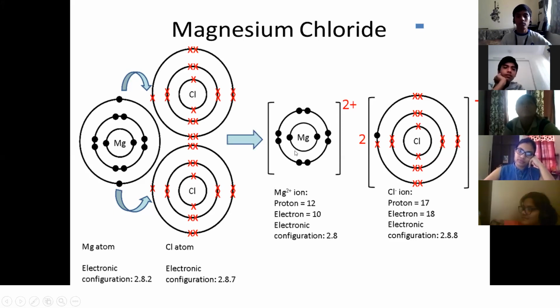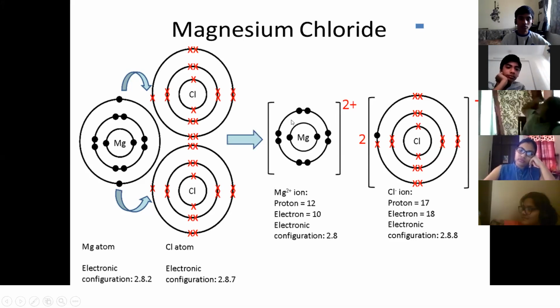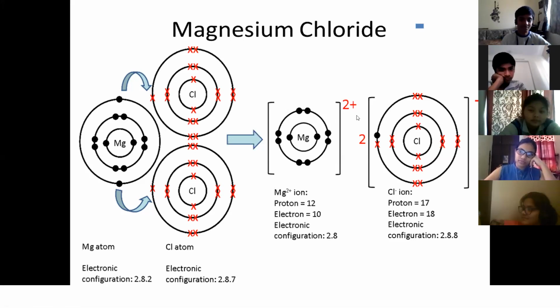Now see the valence shell of magnesium. Are there 8 electrons in the valence shell after losing 2 electrons? Yes, ma'am. Now Mg2+ has become stable. Each chlorine atom, here represented as 2 chlorines, has accepted 1 electron, so in the valence shell of chlorine, the 8-electron stability has occurred, right?